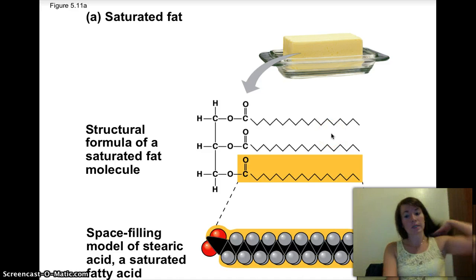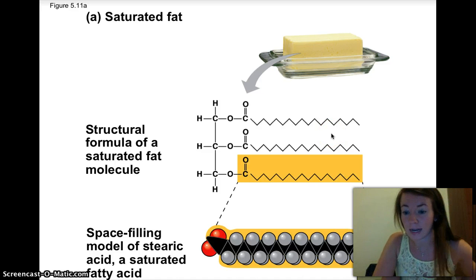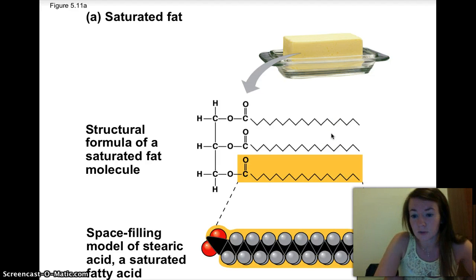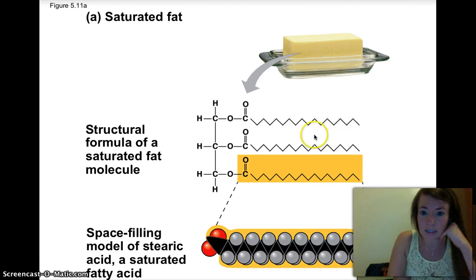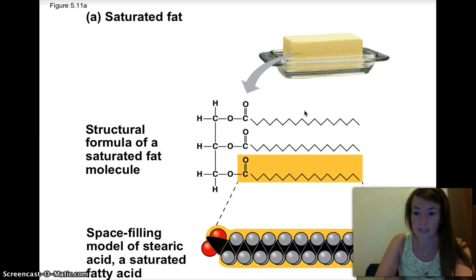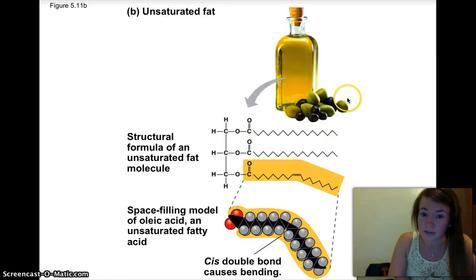So if there were a double bond, that means that there's fewer hydrogens because those bonds are being taken up by a double bond between the carbon. So in this carbon chain, this carbon right here is attached to one carbon right here and one carbon right here and two hydrogens right there. So it's saturated. It has as many hydrogens as possible. And that's what a saturated fat is versus an unsaturated fat, which right here, there's a double bond.